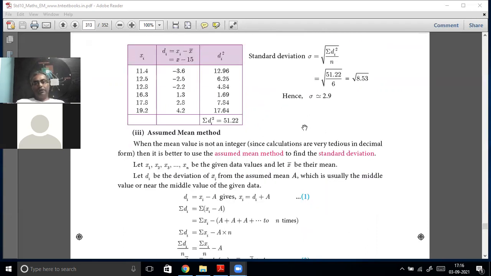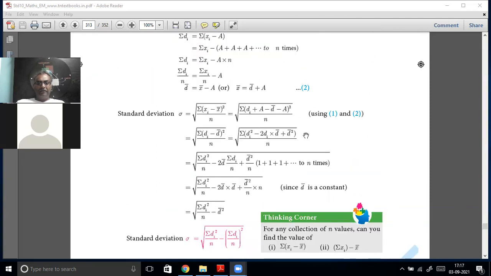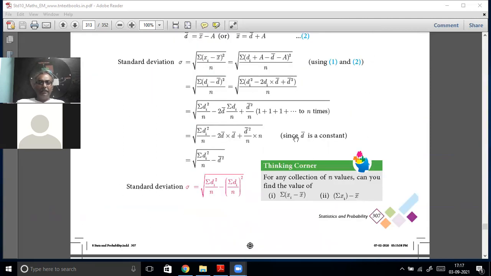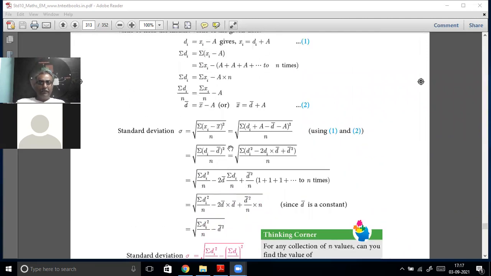You can also use now the assumed mean method. Okay, that only you are going to do now. Time is already up. Assumed mean method. Now let us not do the derivation and all. We don't need derivation. Only formula you need. Okay. What is d that you need and formula you need?